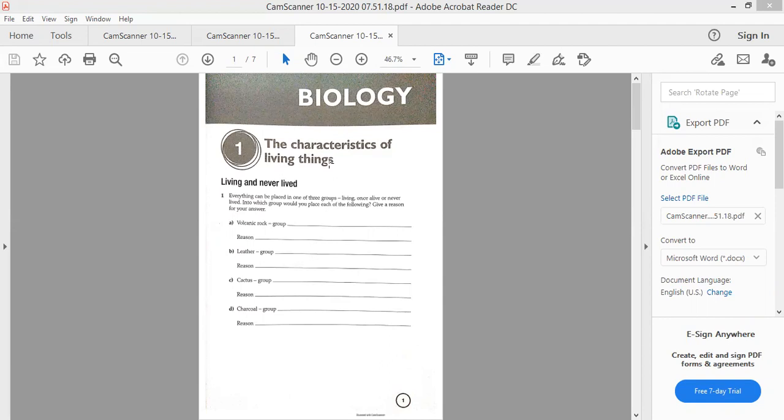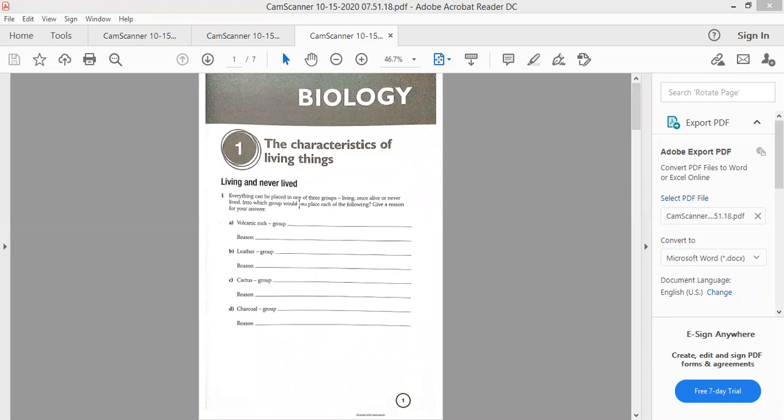There are so many characteristics like breathe, move, reproduce. And for this material, about living and never live, that's for number one.